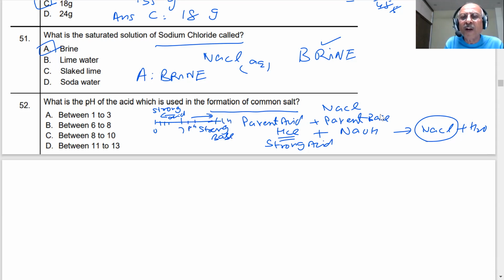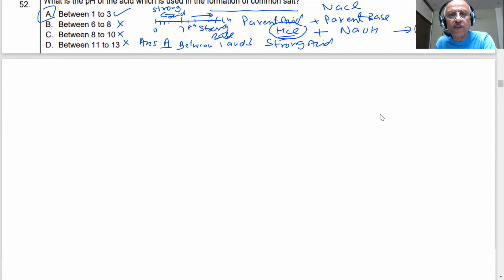So if it is made from HCl, it is a strong acid. The pH has to be less than 7, around 1, 2, 3, like that. So between 1 and 3, yes. When the pH is low, it is a strong acid, which is HCl. This is correct. 6 and 8, no. 8 and 13, they are bases. Student, 8 and 13 are bases, they cannot be correct. So the correct answer is A, that is between 1 and 3. Okay, all right, let us go to the next question.